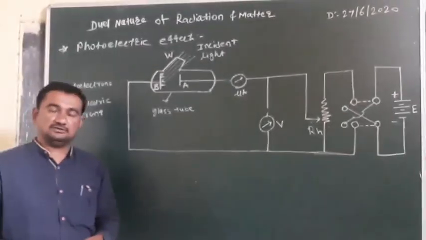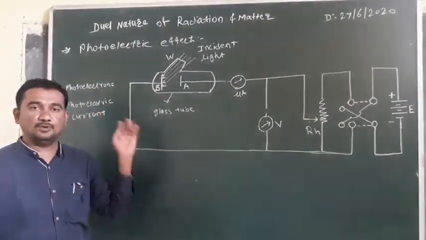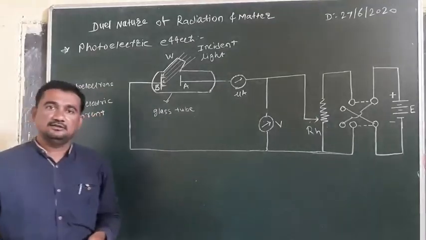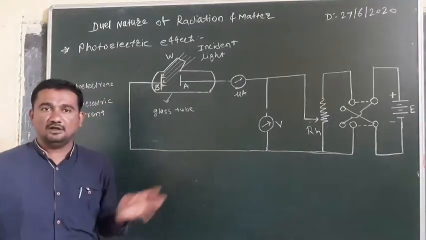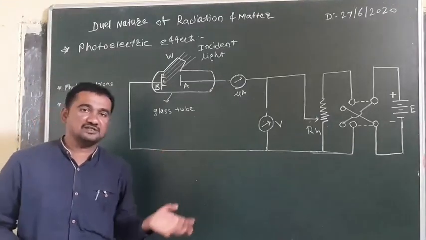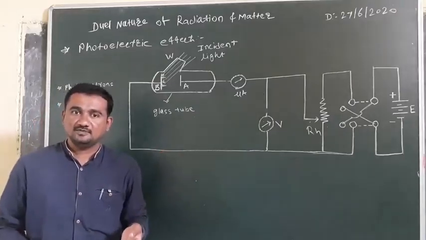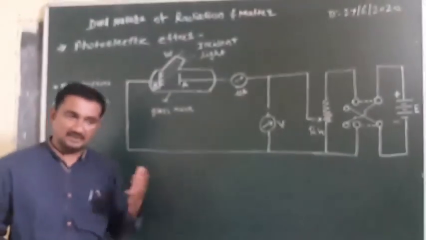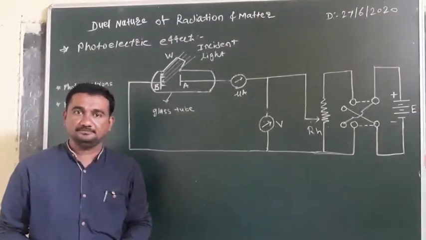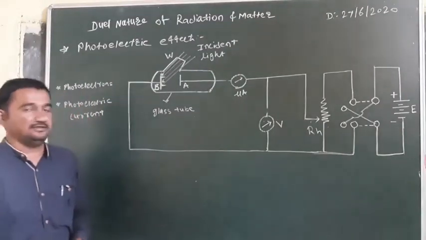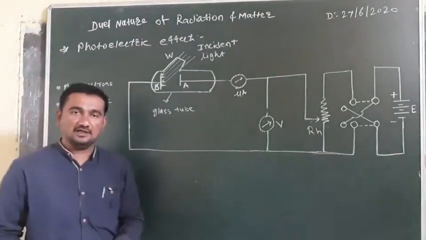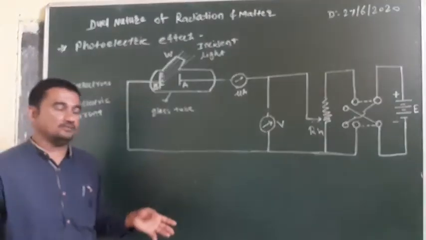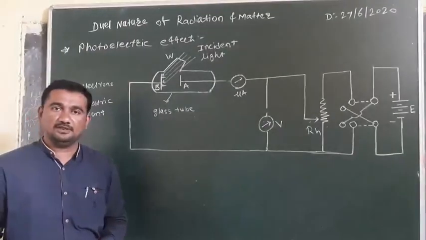In emission of electrons, we have to study the topic that is the photoelectric effect or photoelectric emission. In the last lecture, we have seen the history of our study of the photoelectric emission. The two scientists Hertz and Lenard gave their explanations on the photoelectric emission. After that, the scientist Albert Einstein theoretically proved the particle nature of light. The experiment which proves the particle nature of light we have to study in this photoelectric effect.